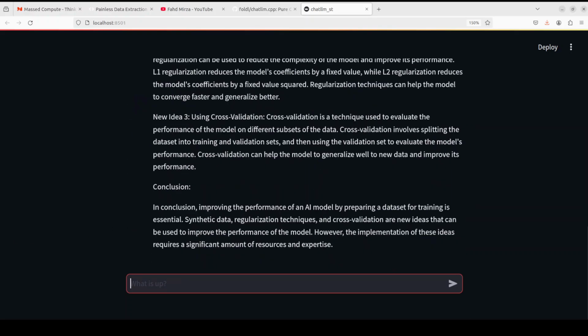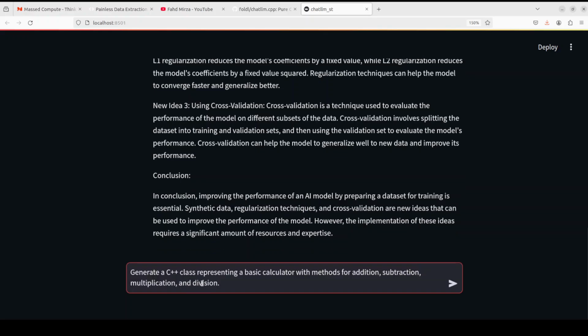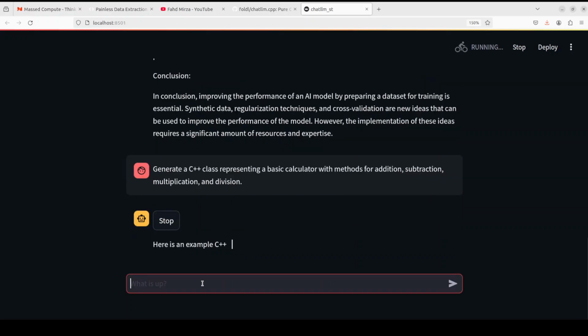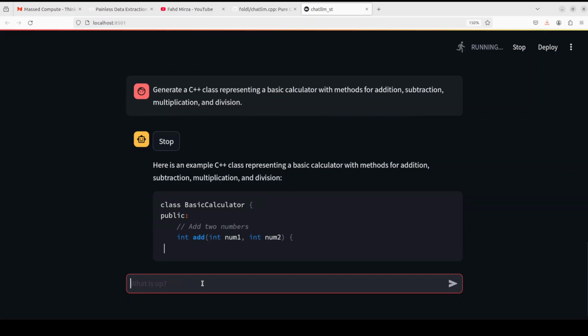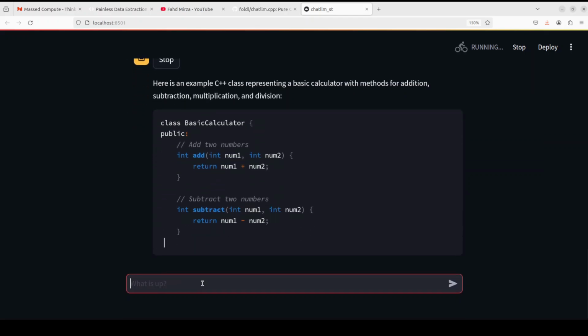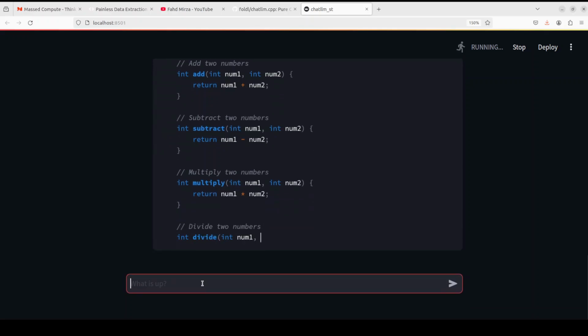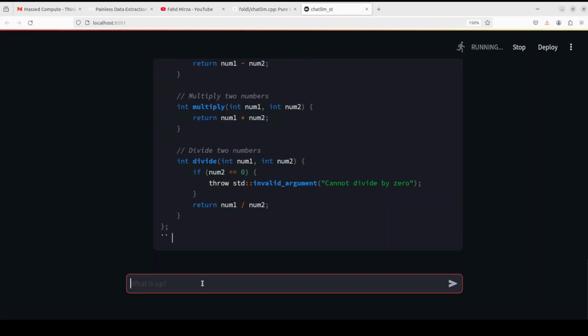Let's try out a coding one. And the quality of response would also depend upon the quantization level and the model you are using. But if you look at the tool and the framework, this ChatLLM.cpp, that looks quite good. So for example, I'm asking it to generate a C++ class representing a basic calculator with methods for addition, subtraction, multiplication, and division. Let's run it. There you go. Look at this. How good is that? It's as good as any. And you can see the speed too. Not bad at all.